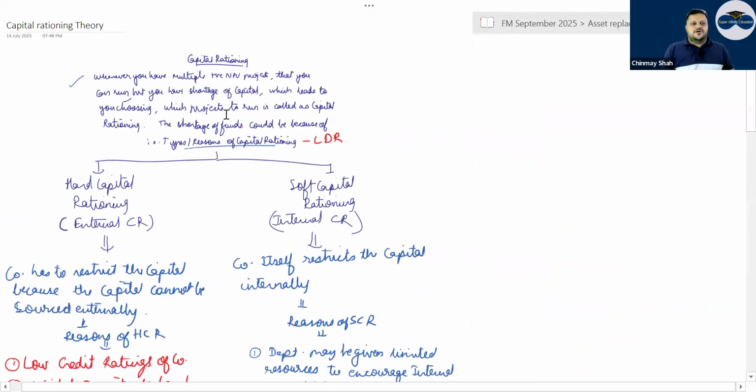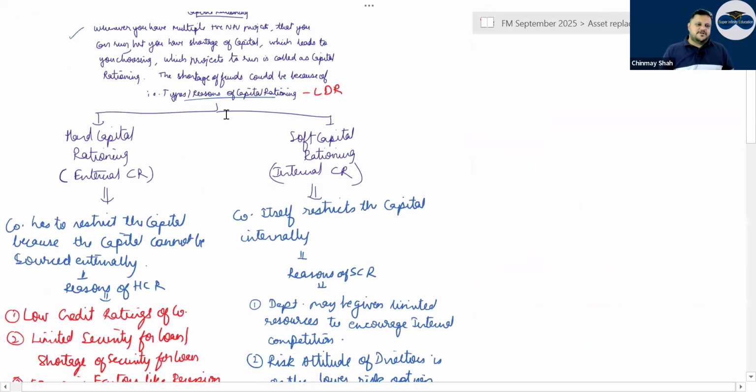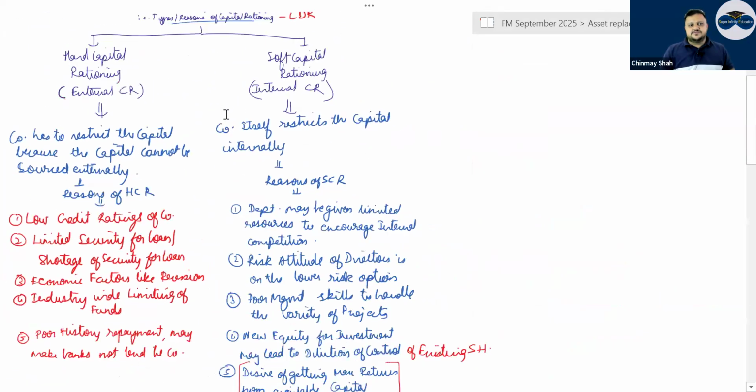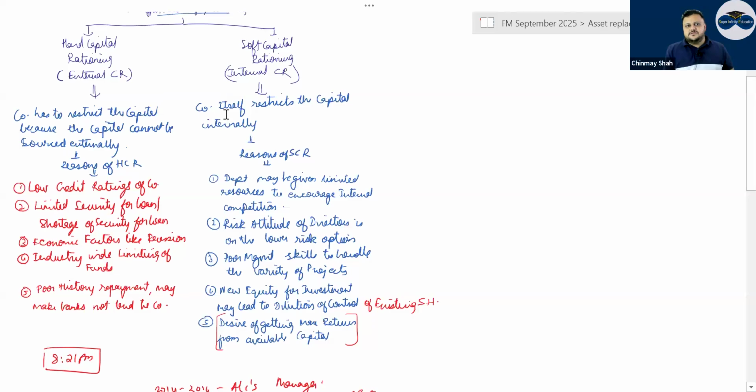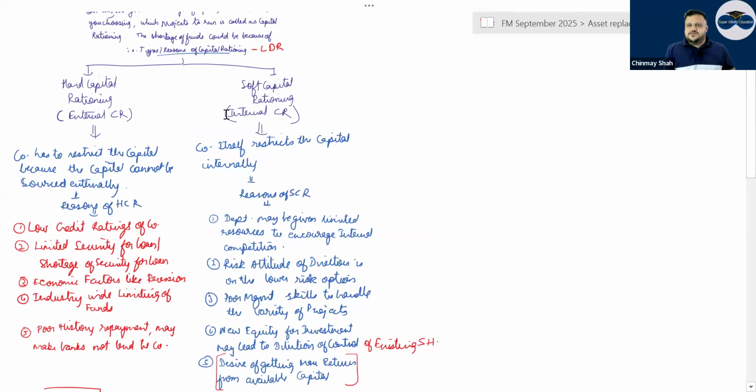You have types or reasons of capital rationing. You have hard capital rationing and soft capital rationing. Hard capital rationing is external capital rationing, and soft capital rationing is internal capital rationing. Both these words could be used interchangeably. That means hard or external and soft or internal.